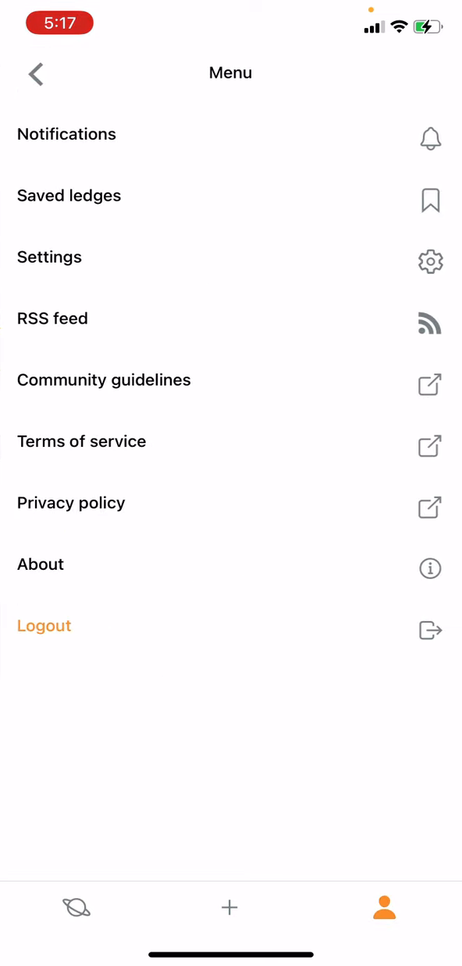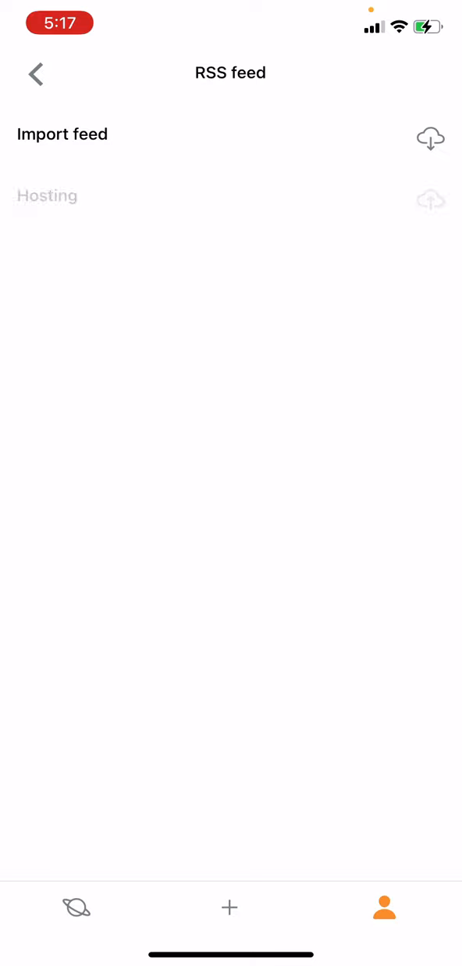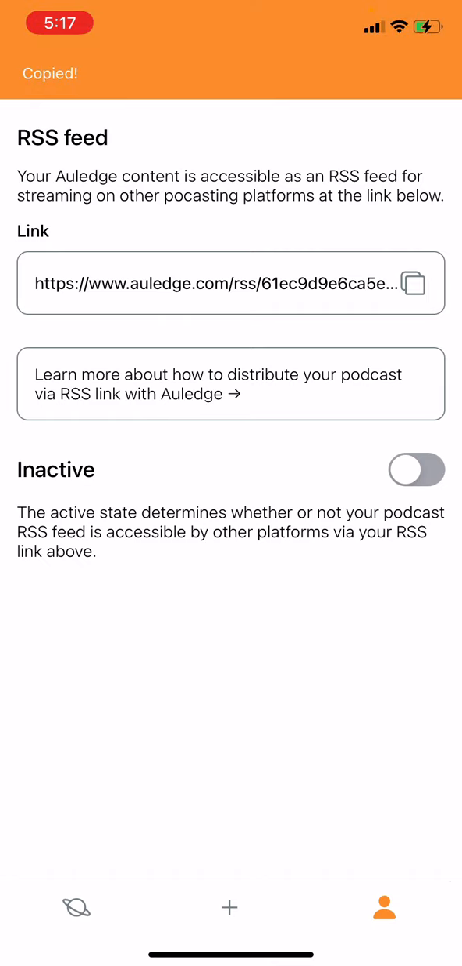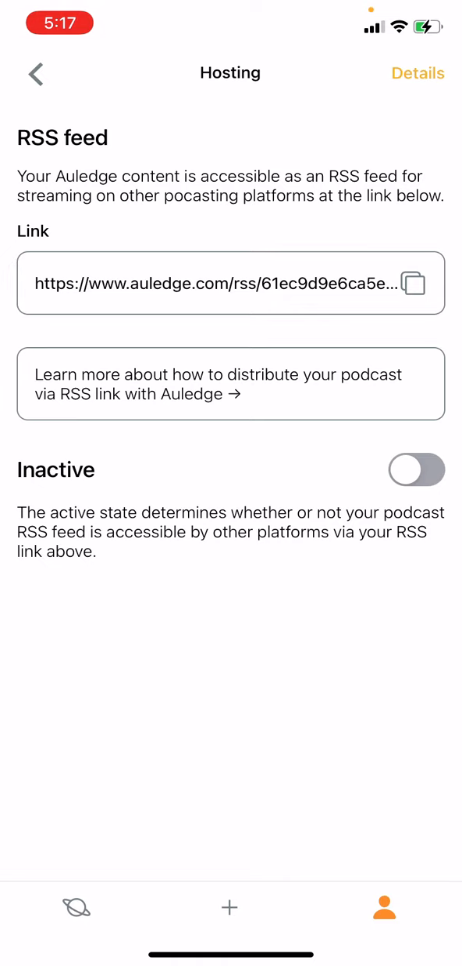And on top of that, we also ship with this RSS feature too, and this is part of our effort to help everyday creators with distribution too. So essentially, we generate an RSS link for you, we host your content, and what this means is that you can create your podcast on Auledge, and you can publish it here, and that content can also be distributed automatically to hundreds of other podcasting applications too.